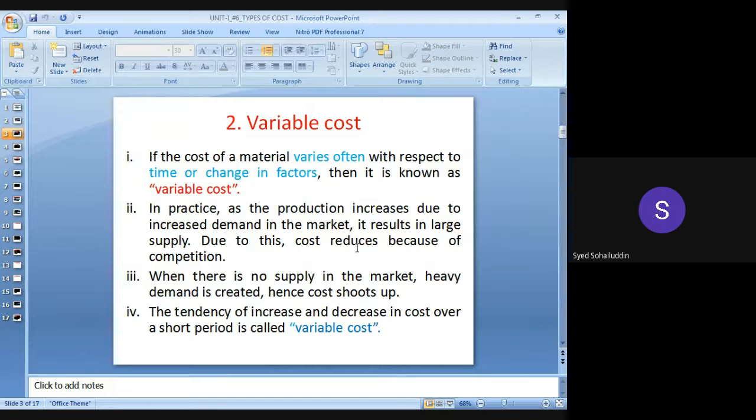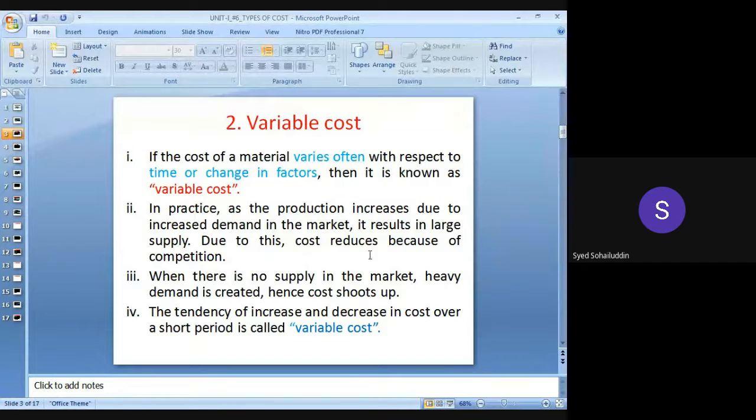In practice, as the production increases due to the increased demand in the market, it results in the large supply. Due to this, cost reduces because of the competitions. When the production increases, when a large amount of materials has been produced in the particular factories, or when the availability is more and the demand is less, okay na? And when the availability increases, it results in a large supply chain, because a large amount of that particular item has to be in demand in the market.